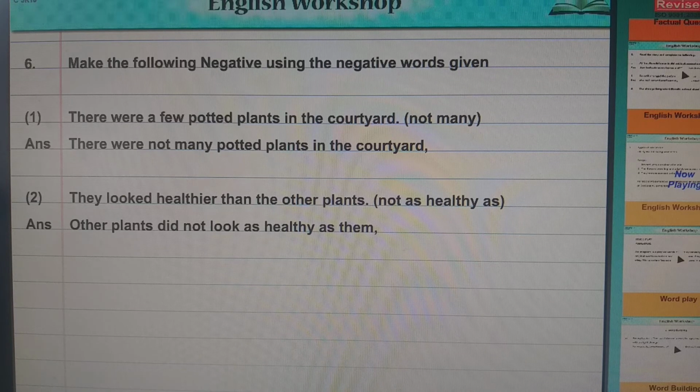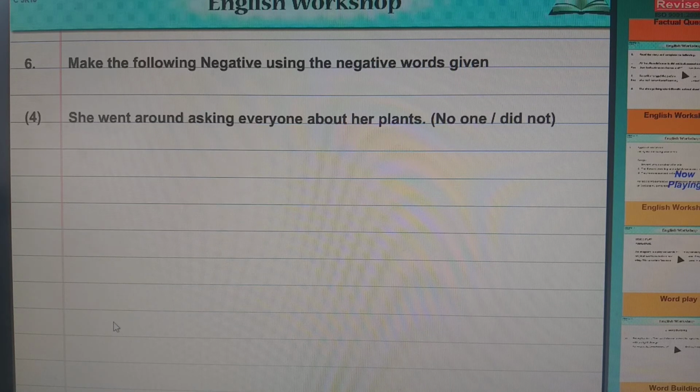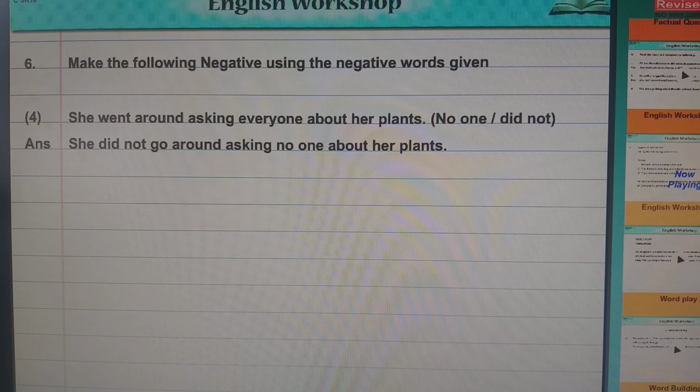So now next question is the third one. She refused to share her secret. So she refused to share her secret. Would not. So instead of refuse, she would not share her secret. Then fourth one. She went around asking everyone about her plants. So you have to use no one or did not. She did not go around asking.